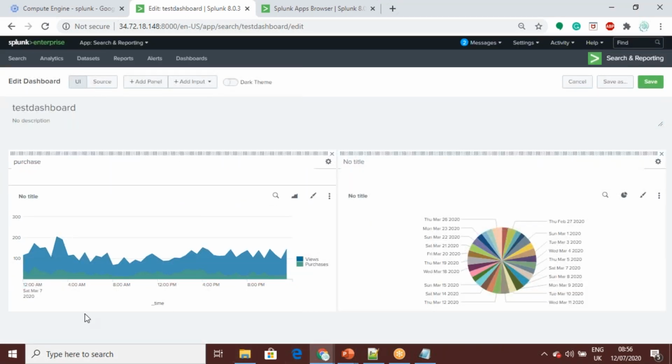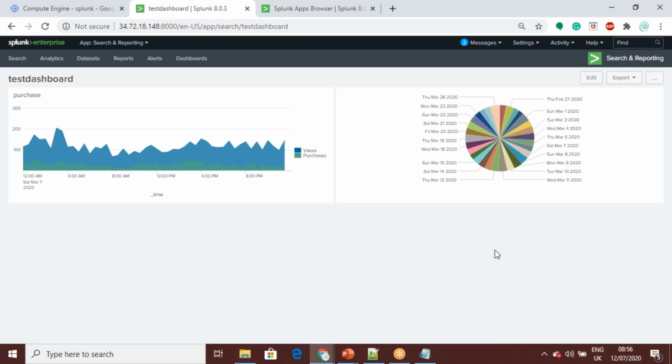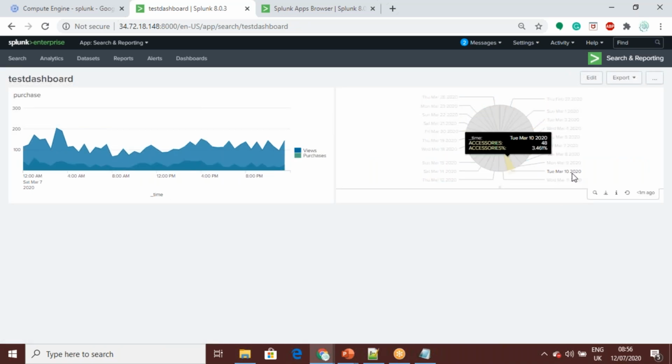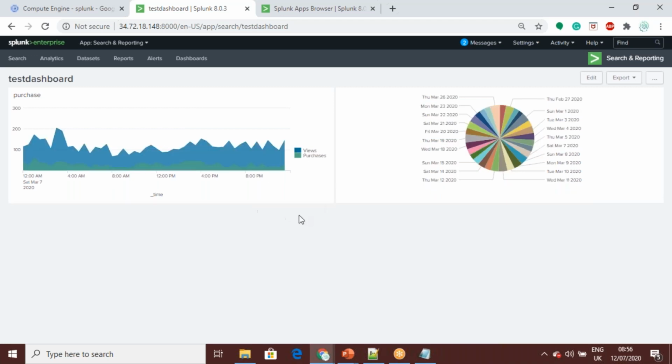So like this, you can add multiple panels, and each one works with a different query. For every panel you can see the details also: one minute ago, this was created. You can do the refresh if you want, so that you get real-time data. This we can also automate: every 1 minute auto refresh automatically, or every 2 minutes.